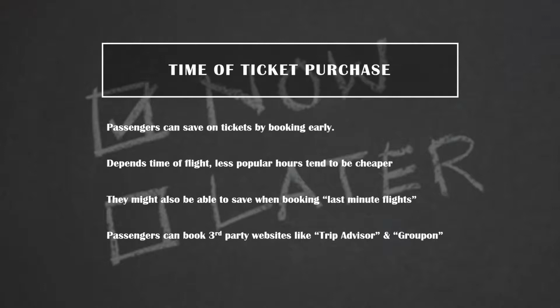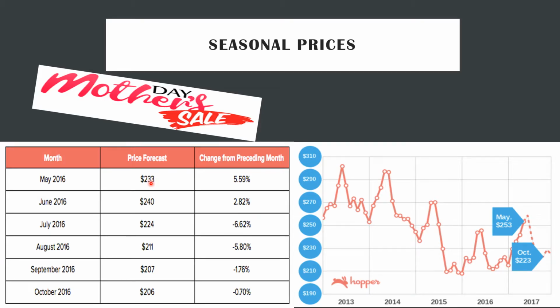Although booking late is not a priority, some consumers are able to save on last-minute flights by booking through third-party sellers such as TripAdvisor and Groupon. These third-party sellers offer consumers remaining seats for a lesser amount. This benefits the company because they are able to sell out the plane by using third-party websites to attract consumers who are price sensitive. Let's get into some numbers really quickly.